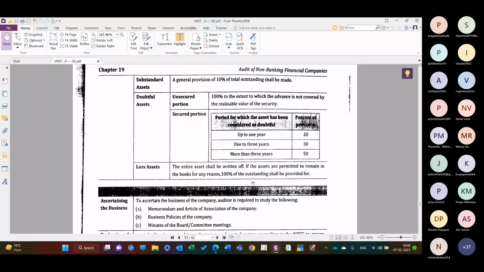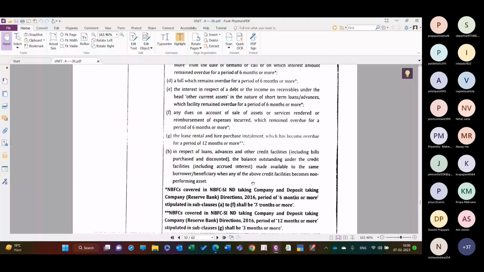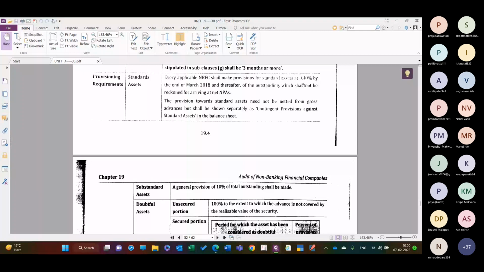Am I right, dear students? Is it understandable? Yes, sir. I think it is the same which you have learned in TYBCom. Am I right? Yes, sir. So it is good, this 40%. There also it is 40%. These provisioning norms, 0.40%, there also it is the same, right? And here everything is the same. So it is repetitive in nature, right?